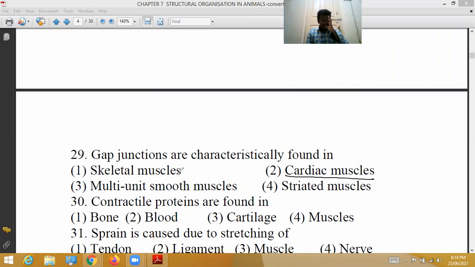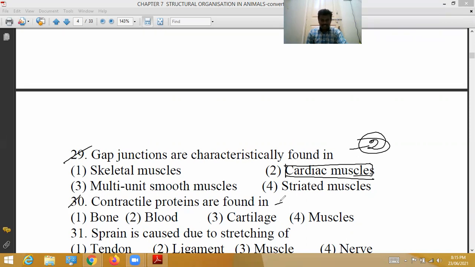They contain gap junctions, which provide channels between cells. The intercalated discs allow a wave of depolarization to sweep across cells, thus synchronizing muscle contraction. So for cardiac muscles, the second option is correct. The remaining options are wrong. Next, 30th question.